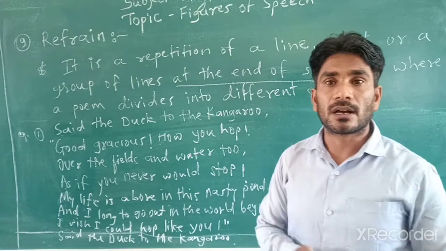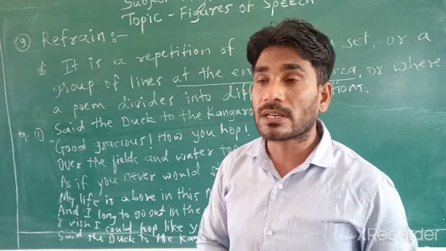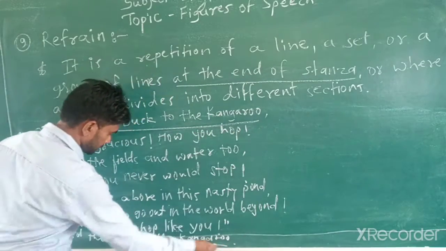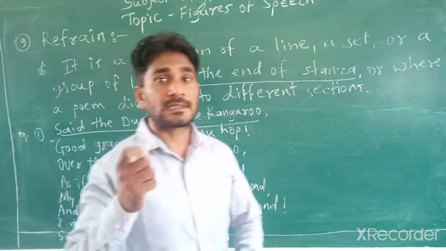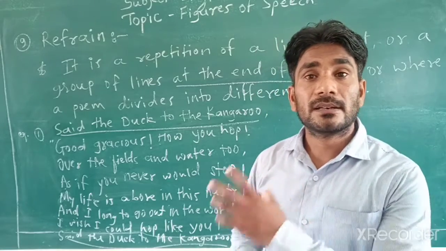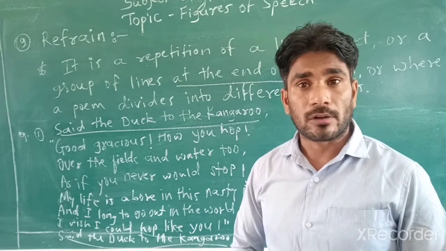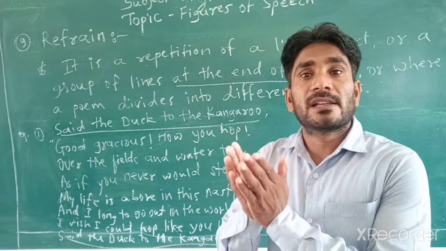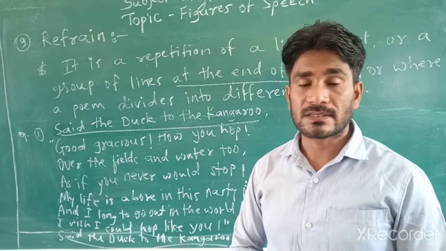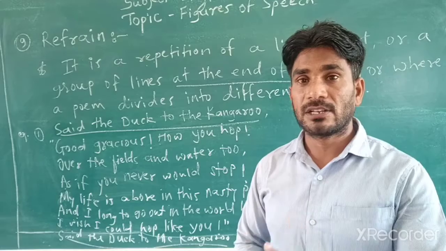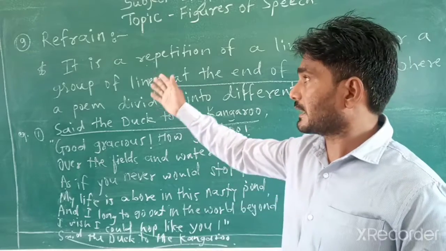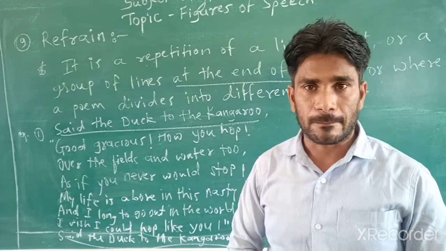I wish I could hop like you, said the duck to the kangaroo. This line, said the duck to the kangaroo, is repeated many times in this poem, at the end of stanzas, or the point where the poem divides into different sections. Okay, so just go through the poem which is given in your textbook of class 9th, The Duck and the Kangaroo, and you can easily understand this figure of speech refrain.